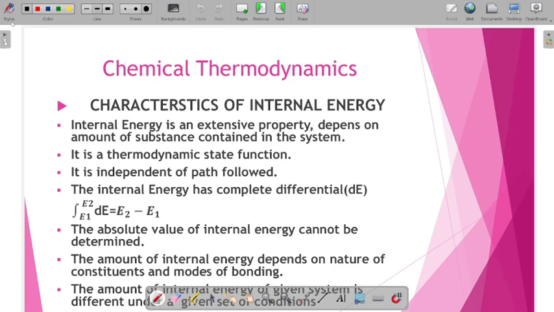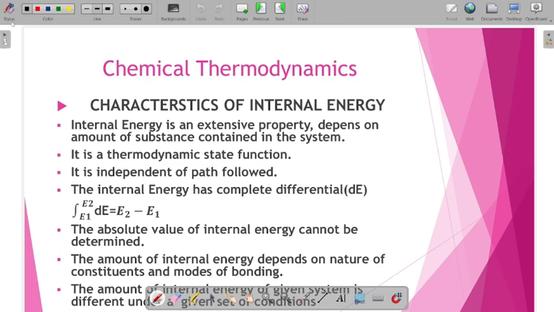Another thing is this internal energy is a thermodynamic state function because it depends upon the initial and final state of the system, does not depend upon the process or path, and it is independent of the path followed.